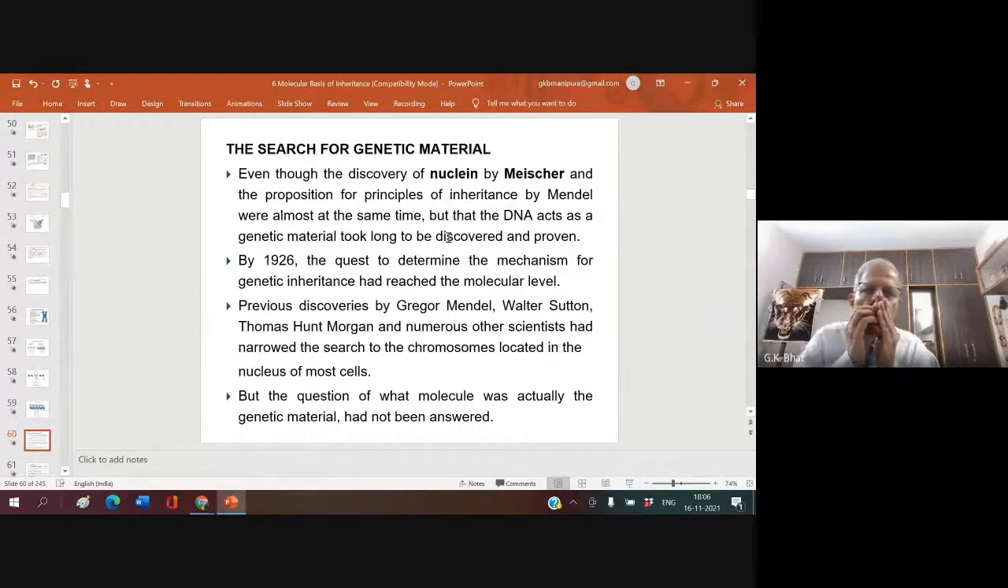Even though the discovery of nuclein by Miescher, you must know who termed nuclein, and the proposition of principles of inheritance by Mendel were almost at the same time, both these discoveries took place at the same time. But that DNA acts as a genetic material took a long time to be discovered and proven.